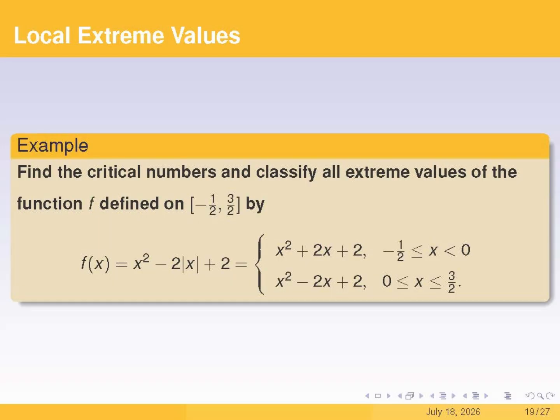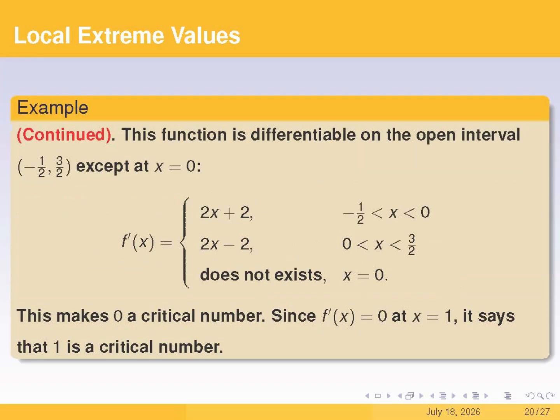As you can see on the very last line, this function involves an absolute value, and it is defined on a closed interval that is shown up on the second line. Once we get rid of the absolute value, the resulting function is what you see on that last line. To start off, let's take the first derivative of the function. The result is right here on the third line.